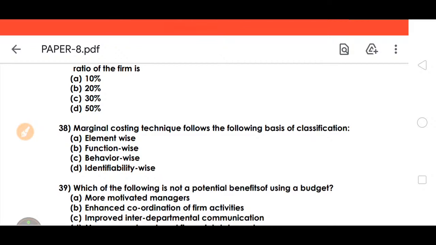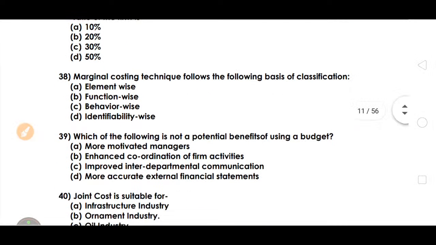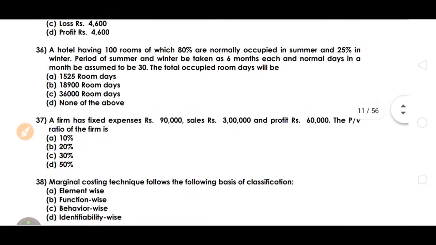So we need to calculate here sales. We got fixed expenses here. We have 3 lakh sales, profit is 60,000, fixed expenses 90,000. Profit plus fixed expenses is the contribution. So 90,000 plus 60,000, 1,50,000 divided by sales of 3 lakhs.